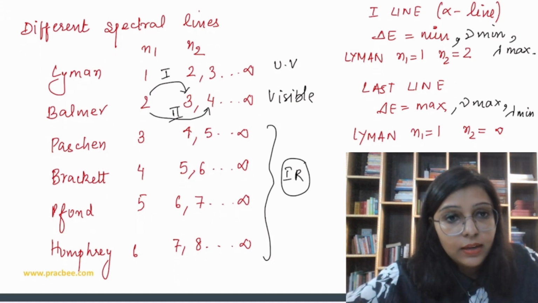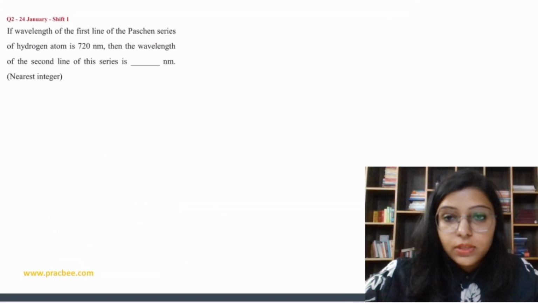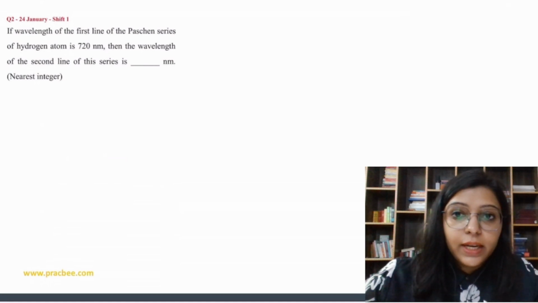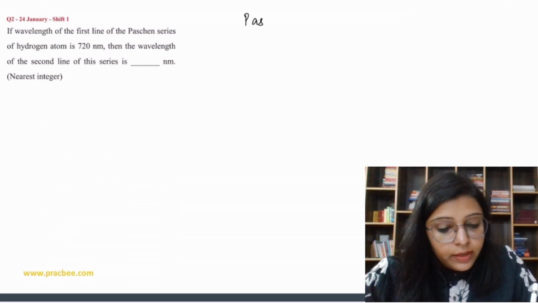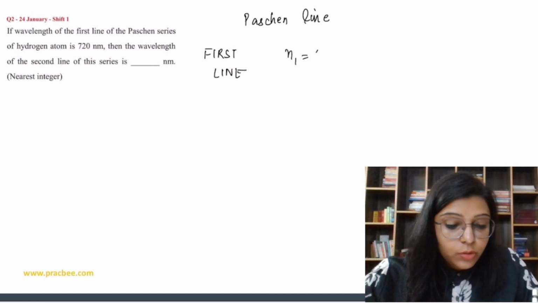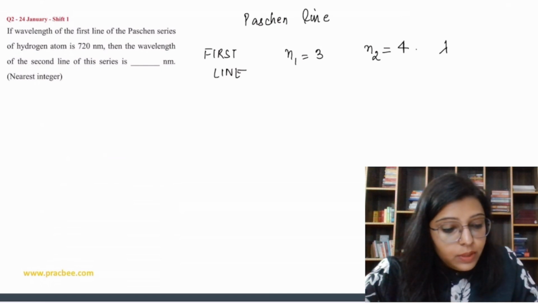On the basis of that, let's do question number 1. If the wavelength of the first line of the Paschen series of the hydrogen atom is 720 nanometer, then the wavelength of the second line of the series is in nanometer. So for the Paschen line, the first line is going to be, Lyman, Balmer, Paschen, n1 is equal to 3. And for the first line, the n2 value should be 4. So here lambda 1 is given, that is 720 nanometer.